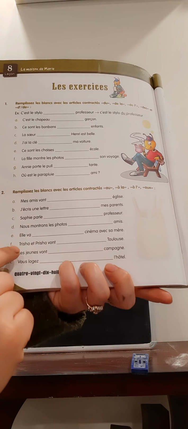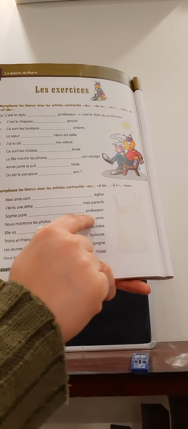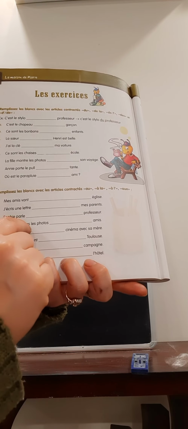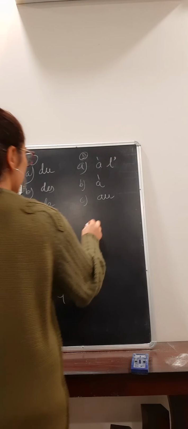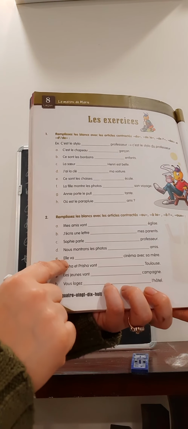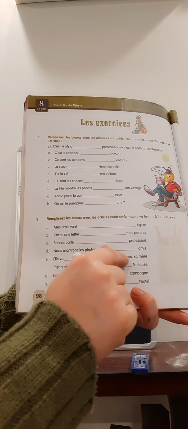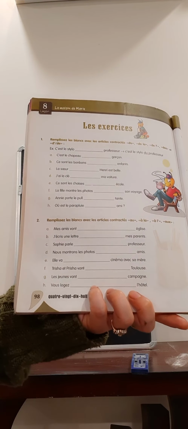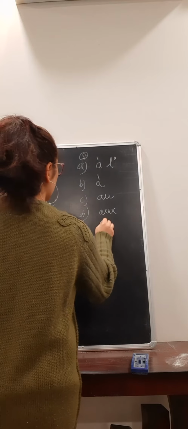Then we have nous montrons les photos aux amis. We are showing the photographs to the friends. So friends are plural, so AUX. Then you have elle va au cinéma avec sa mère. She is going to the cinema with her mother. So here you need to write she is going to the cinema. Cinema is masculine, then AU.